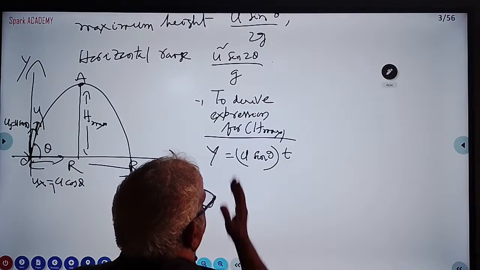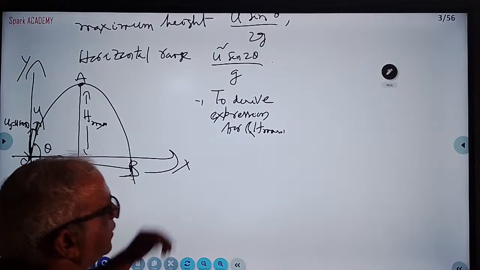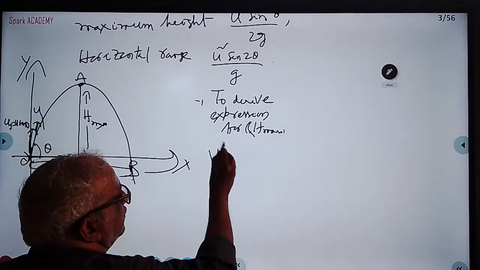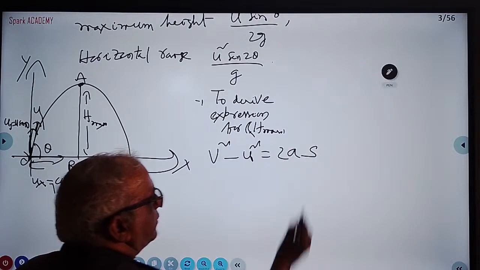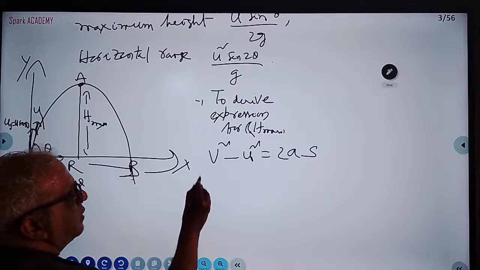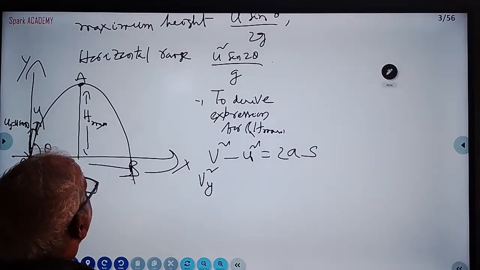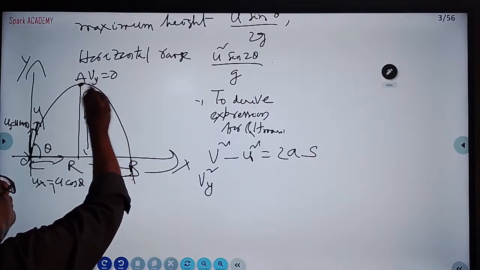Just 1 minute. For H maximum we will apply, of course you can apply this one also, but a simple equation: v square minus u square is equal to 2as. I am applying v square minus u square is equal to 2as. In the vertical component, Vy will become 0.